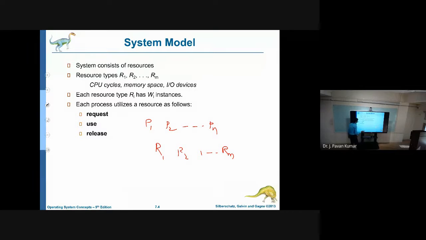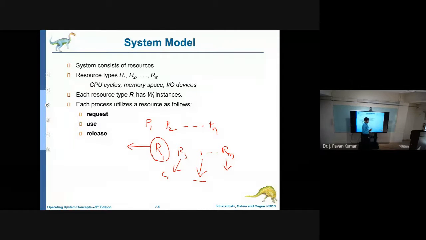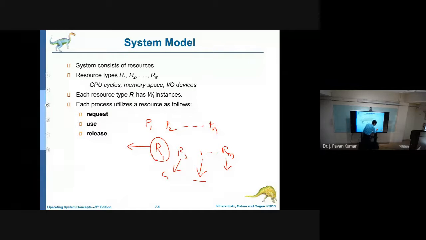So m number of resources and n number of processes we have, and these resources can be like a printer; R2 can be a scanner, and R3 a monitor, like this. We can consider even a semaphore variable like a mutex lock as a resource, that you keep in mind.